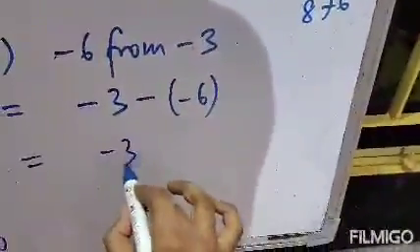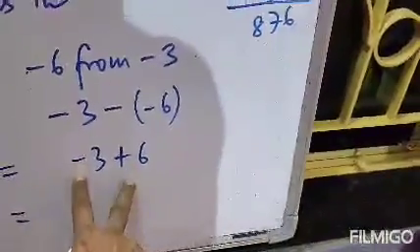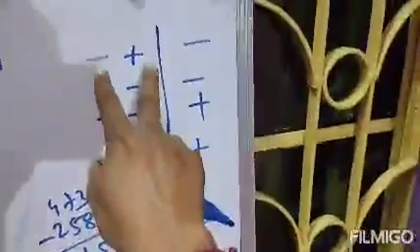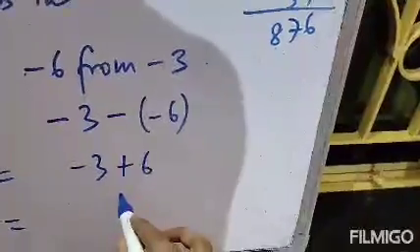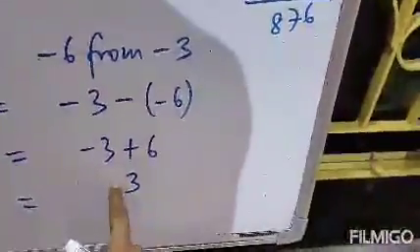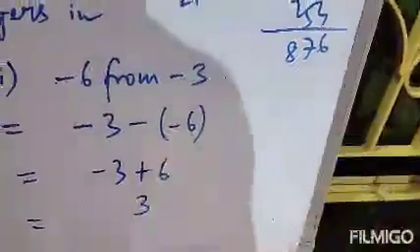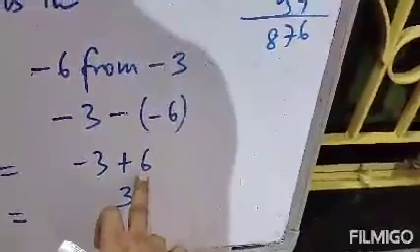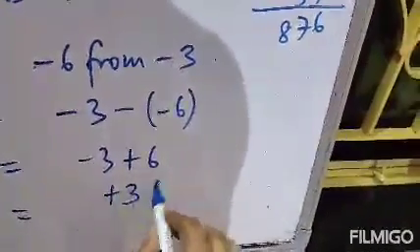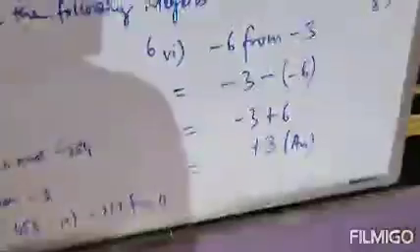Now minus 3 and minus minus becomes plus 6. Now there is one minus sign and one plus sign. So according to the rule, with one minus sign and one plus sign, the operation will be minus. Net operation is minus. So just subtract: 6 minus 3 becomes 3. And what is the sign before it? We will consider the sign before the bigger number. So here the bigger number is 6, and the sign before the bigger number is plus. Therefore it is plus 3. Your answer is plus 3. You can write only 3 or you can write plus 3. Both are the same. Clear? Next.